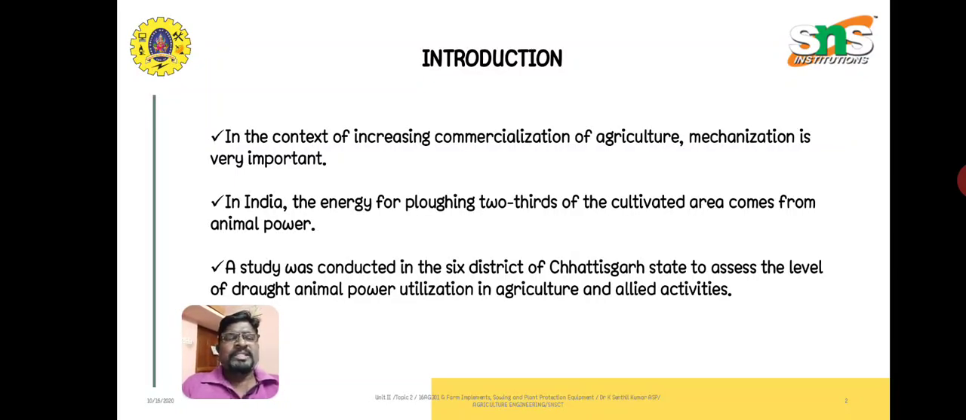A study was conducted in 6 districts of Chhattisgarh state to assess the level of draft animal power utilization in agriculture and allied activities. It is a case study. In the villages of Chhattisgarh, a questionnaire was prepared. Nearly 20 to 30 questions were asked to farmers in 36 villages. In each village, 10 farmers responded to the questions, and based on the responses this case